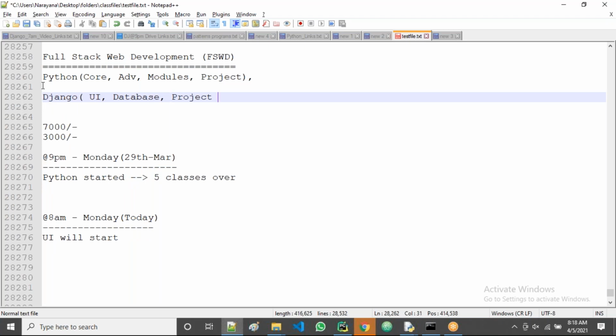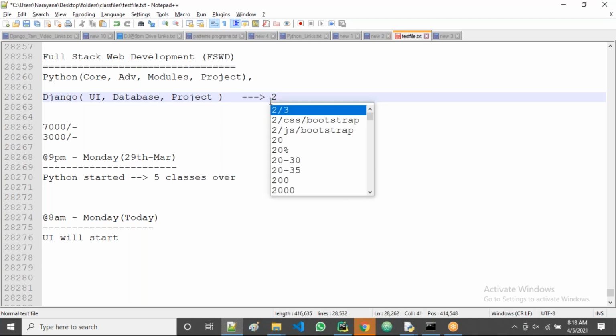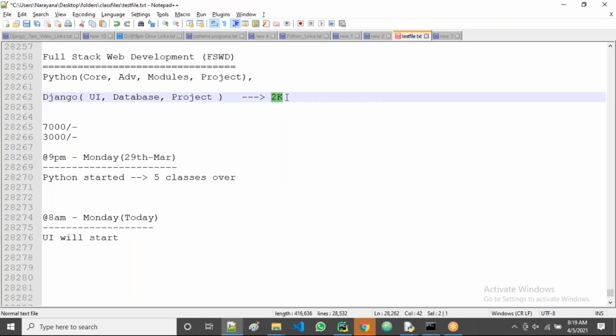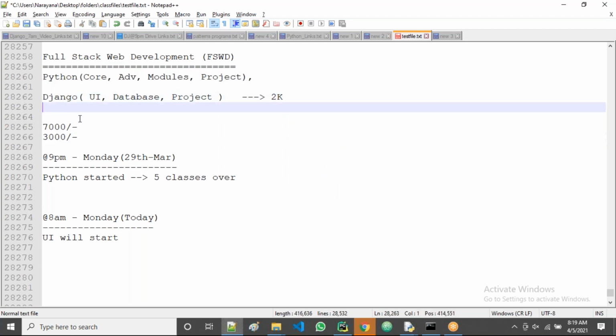For those people, only Django is 3,000, but now, due to this offer, you can pay only 2,000 for only Django. For the complete full stack, it is currently 3,000 rupees.